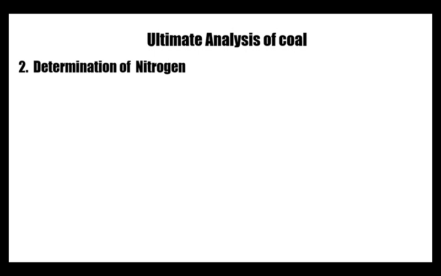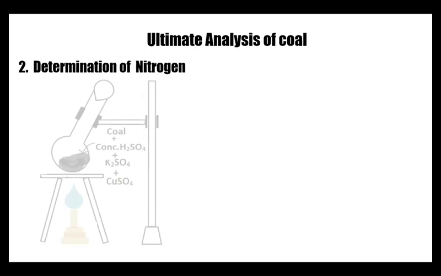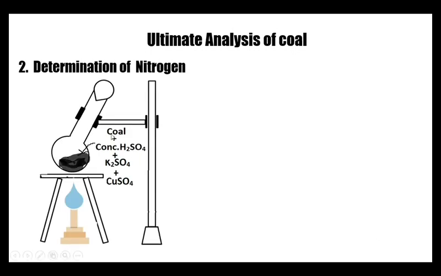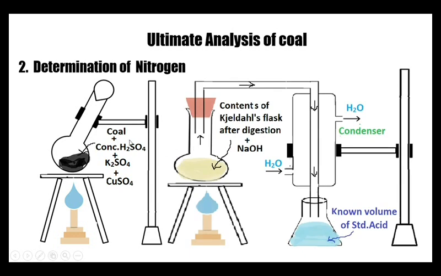Determination of nitrogen. The nitrogen present in a fuel is determined by Kjeldahl's process or Kjeldahl's method. This is a long-neck round-bottom flask called Kjeldahl's flask. A known weight of crushed coal is taken into this Kjeldahl's flask and mixed with concentrated sulfuric acid, and a small amount of potassium sulfate and copper sulfate are added as catalysts. When coal is mixed with concentrated sulfuric acid, it gets digested. Upon digestion, the nitrogen present in the coal is converted to ammonium sulfate.